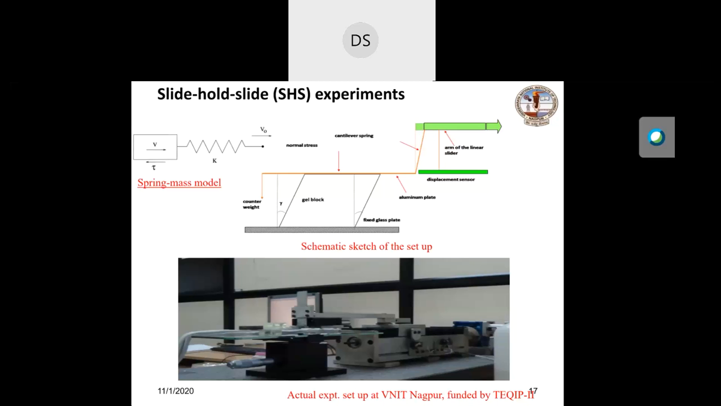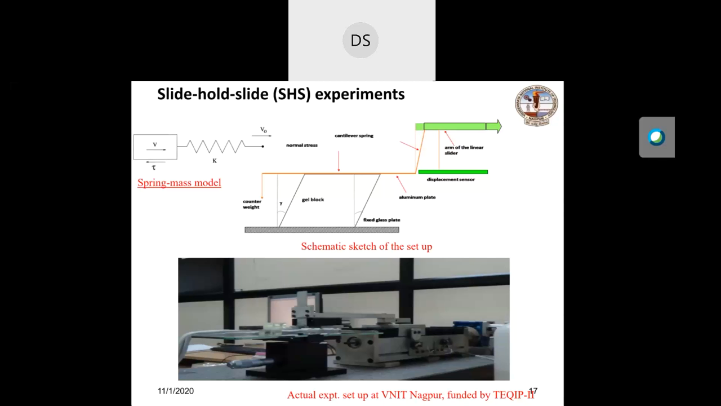Because if you see, when the external force is given in the form of constant velocity, this deforming gel block deforms, and this is known as direct shear deformation. And this is the photograph of the actual setup which we have been using for the last 6-7 years. Still it is working.